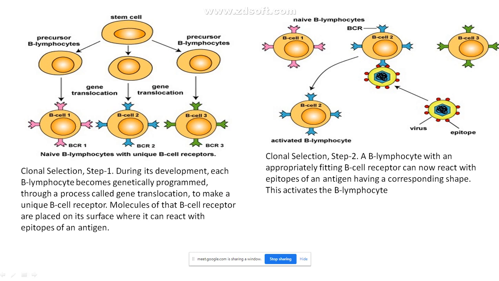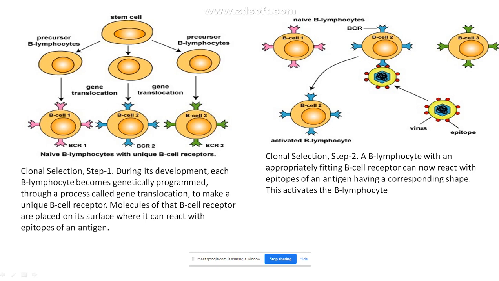During its development, each of the B lymphocytes becomes genetically programmed through a process called gene translocation to make unique B cell receptors, so that each of the B lymphocytes now becomes a B cell carrying receptors. Look at this picture, each one is carrying a different type of receptor. This is called clonal selection.